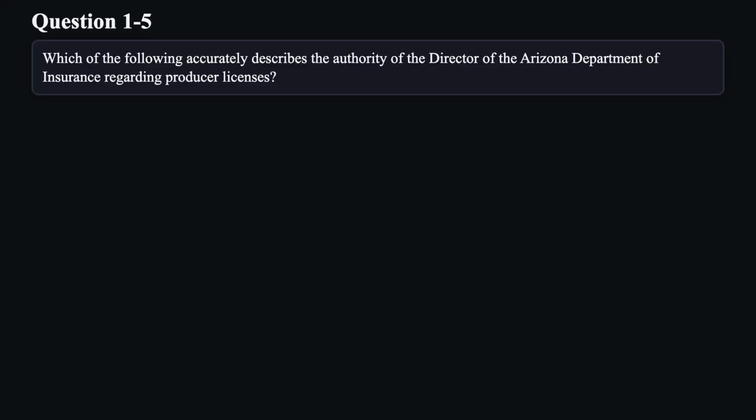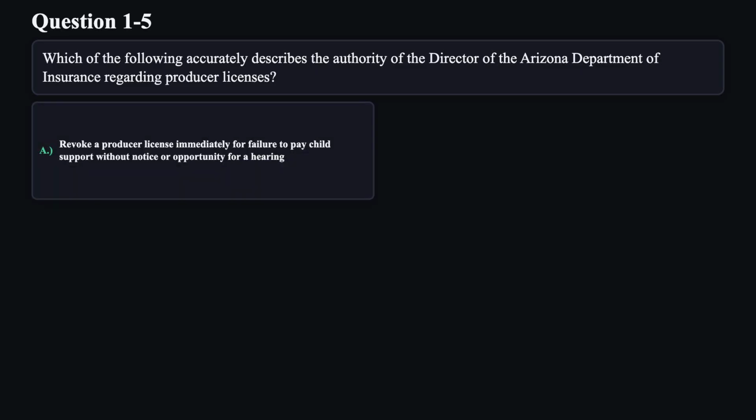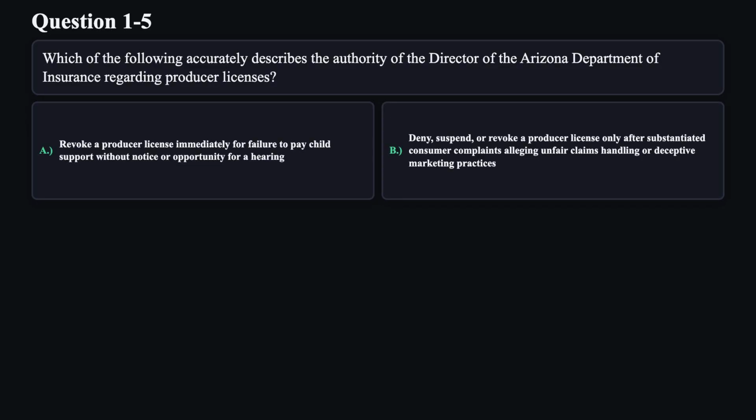Question 5. Which of the following accurately describes the authority of the Director of the Arizona Department of Insurance regarding producer licenses? A. Revoke a producer license immediately for failure to pay child support without notice or opportunity for a hearing. B. Deny, suspend, or revoke a producer license only after substantiated consumer complaints alleging unfair claims handling or deceptive marketing practices.